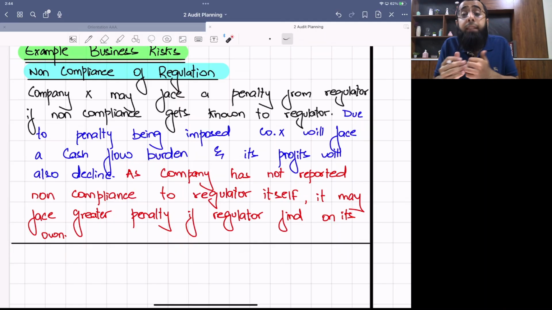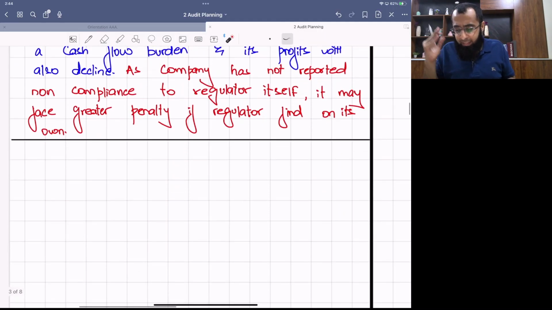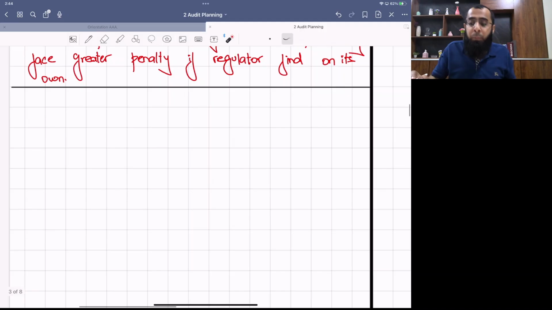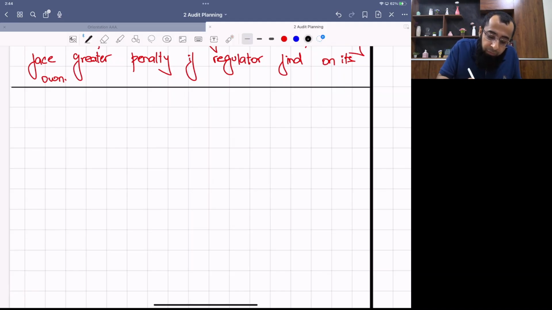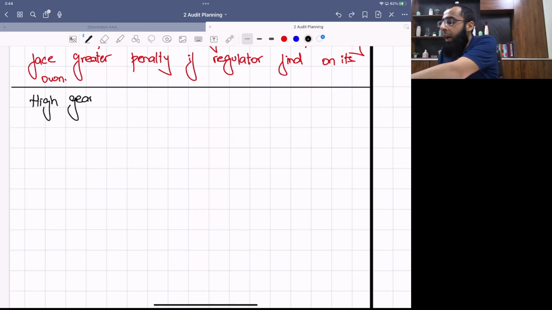You are increasing its intensity. Okay. Let's draft one more risk. Let's think about one more assumed situation. For example, if a company has high gearing, how will you draft a business risk in that situation?